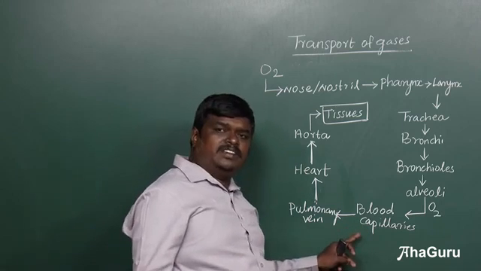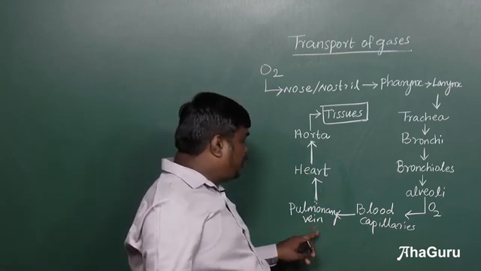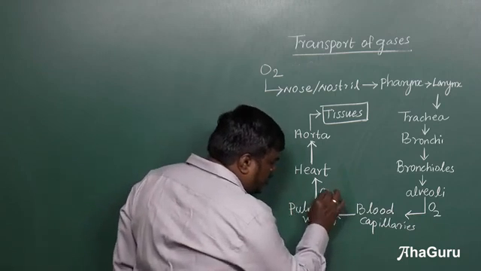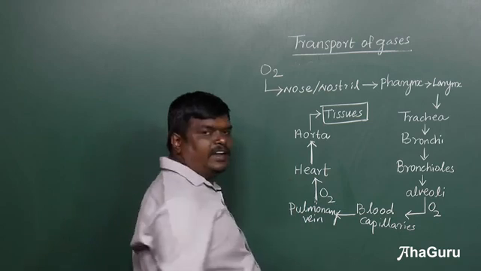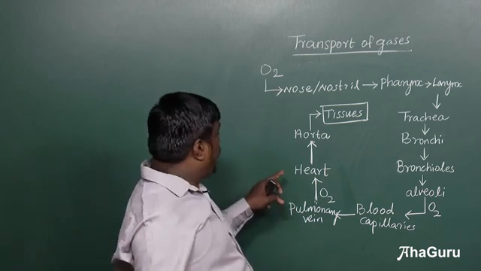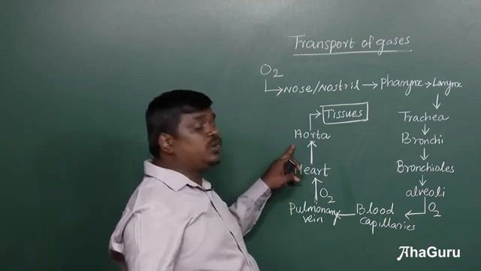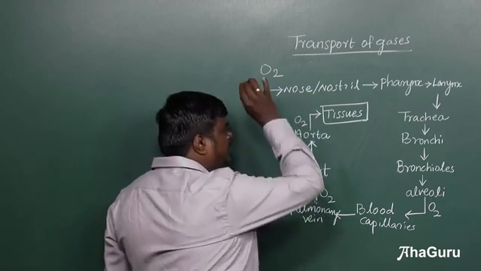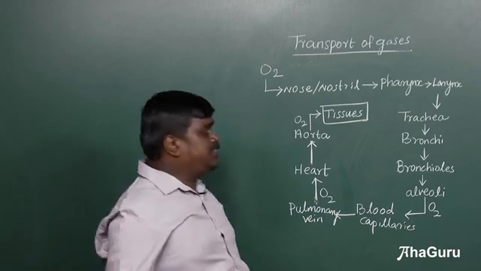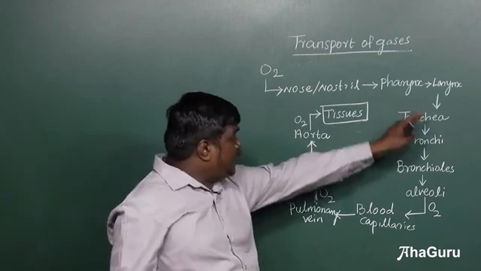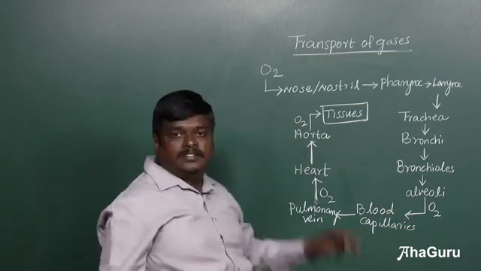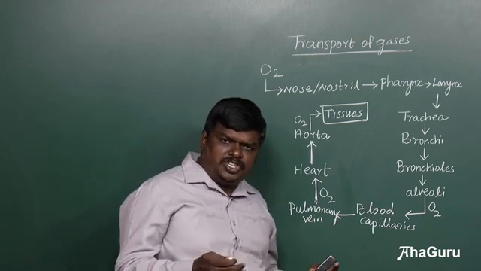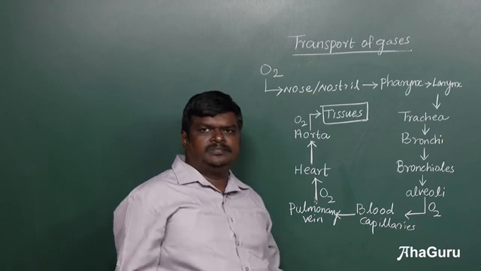From the blood capillaries, it enters into the pulmonary vein. Through the pulmonary vein, the oxygenated blood reaches the heart. From the heart, through the aorta, the oxygenated blood is supplied to the tissues. This is how the oxygen transportation takes place in our body.